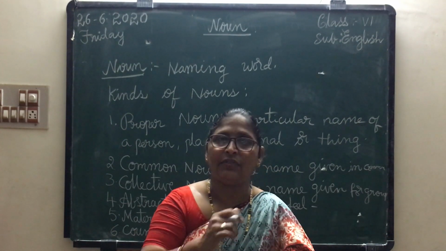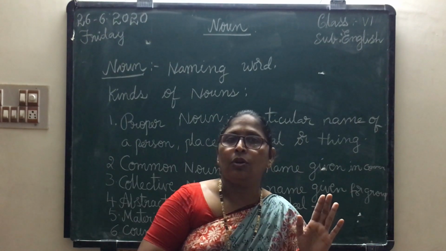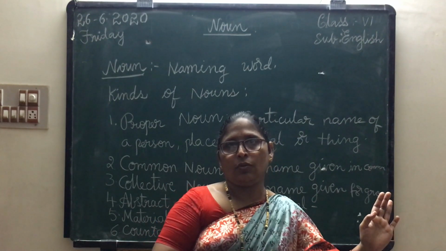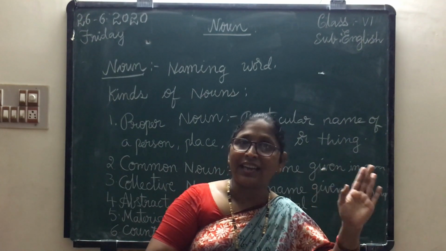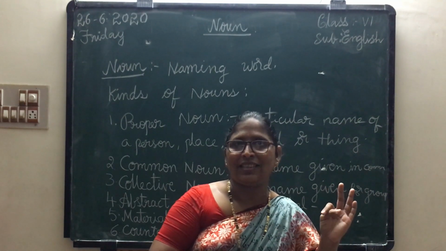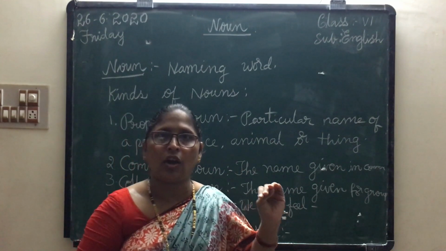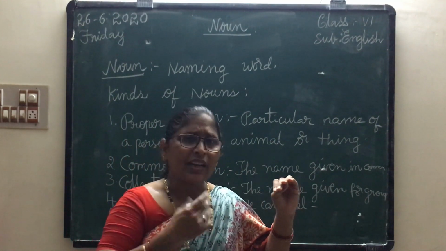And sticks we take and we tie together. That is called bundle of sticks. The name given for group, it is called as collective noun. That means the name given for collection of things, that is called as collective noun. Swarm of bees, fleet of buses, cluster of stars, next flock of sheep, flock of birds. These are all collective nouns.